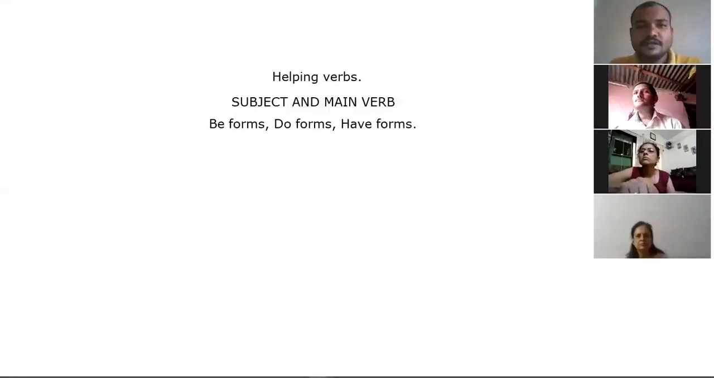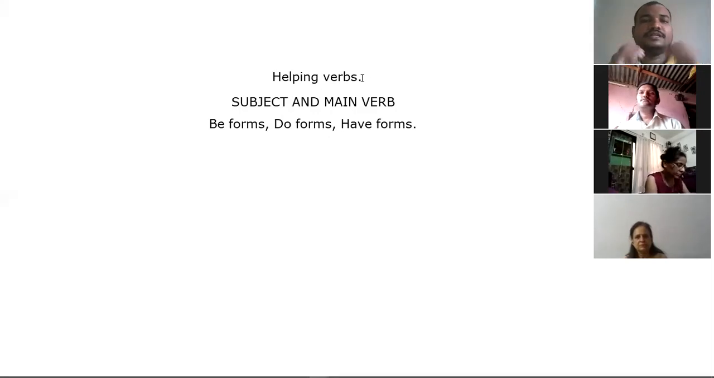So what are we discussing today? Helping verbs. So what is meant by a helping verb? A word which connects the subject and the main verb. Simply we can say it is a word connecting the subject and the main verb. It is like a bridge.